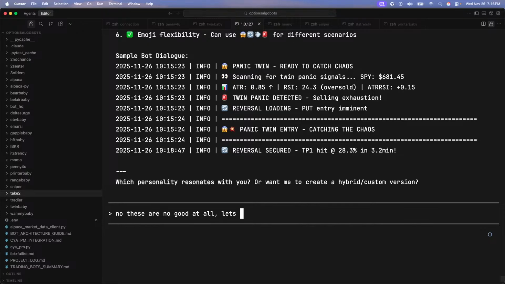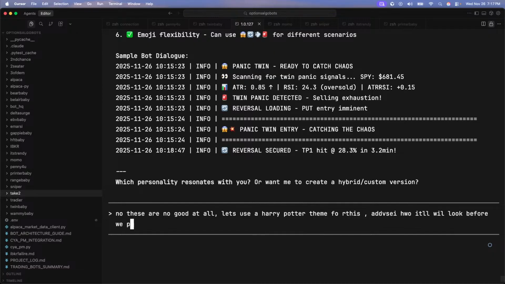Which show do I like? I already use Suits. I already use Game of Thrones. I'm just gonna use the Harry Potter theme right now, bruh. Let's use a Harry Potter theme for this. Advise how it will look before we proceed with trading coding.